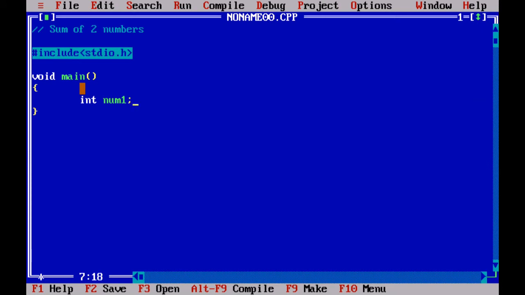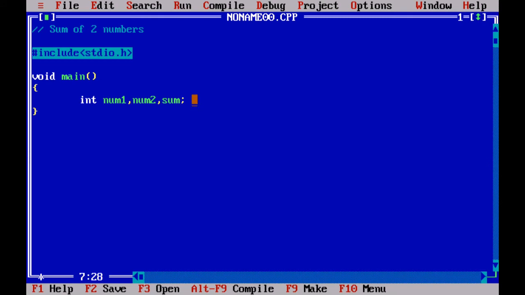This is the declaration of the data type, and for num2 we can give int num2 semicolon. Now instead of writing int again and again, we can write it in one line by giving a comma: int num1 comma num2, and we also need one variable to store this sum, so we give another variable, sum.